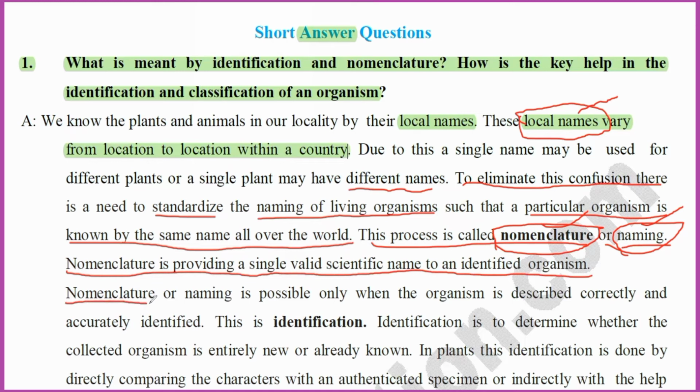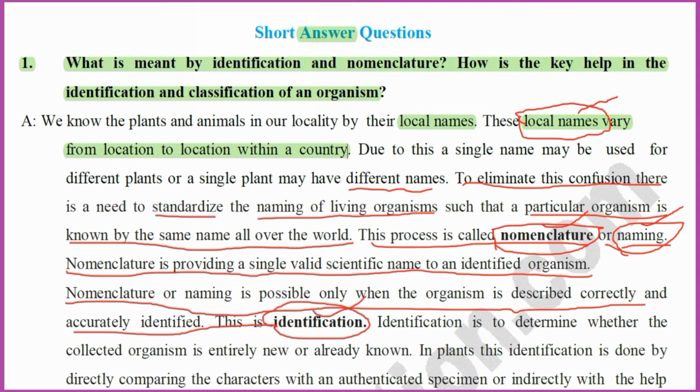Nomenclature or naming is possible only when the organism is described correctly and accurately. This is called identification. Newly existing organisms, newly or accurately described organisms, is called identification.